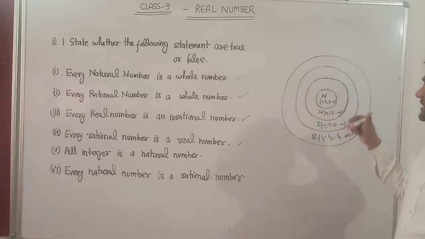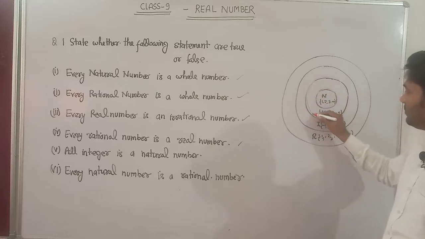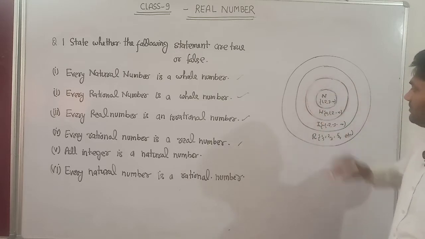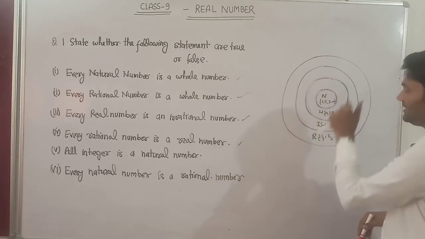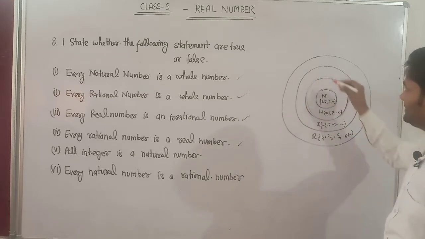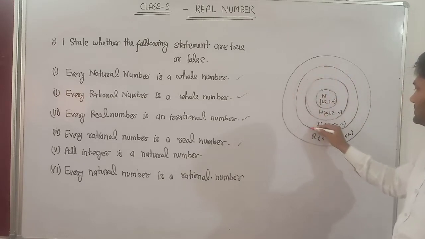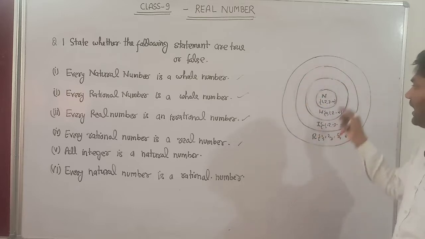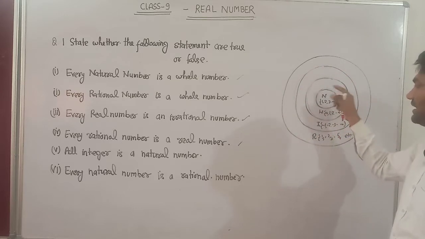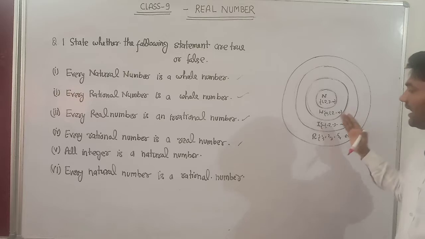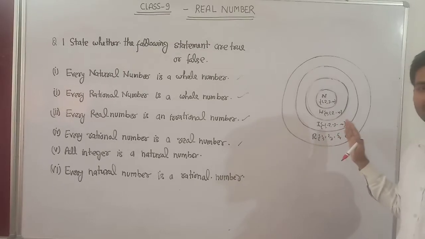Second, every whole number is an integer. That is correct, because the integers include all the natural numbers and whole numbers.